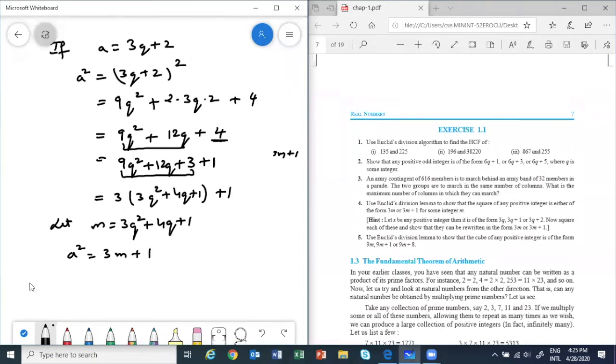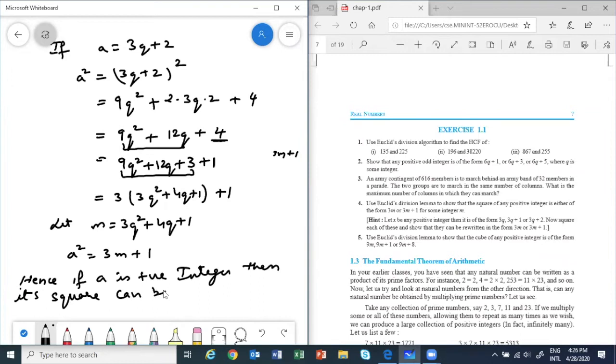So then finally you will write, hence, from the question: if a is a positive integer, then its square can be written in the form 3m or 3m plus 1.